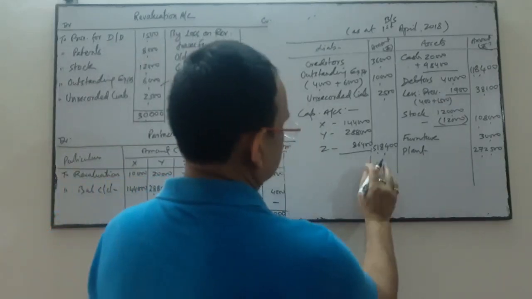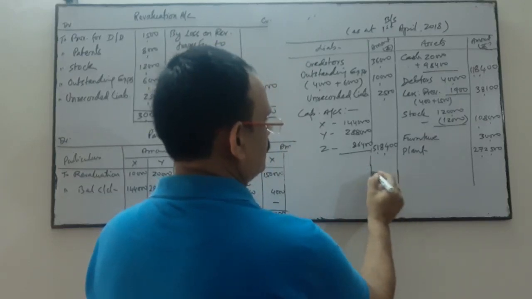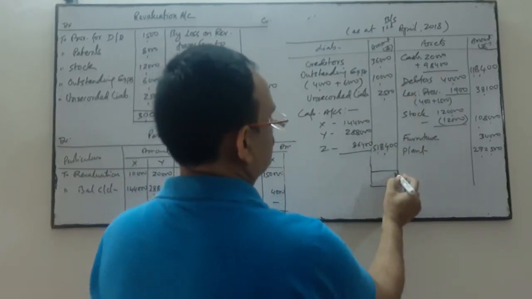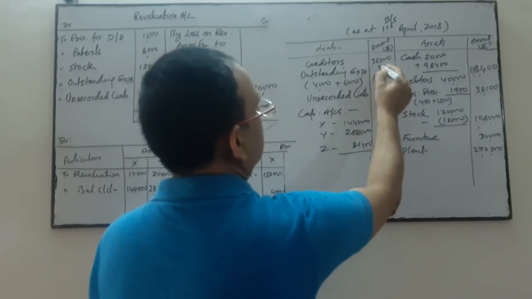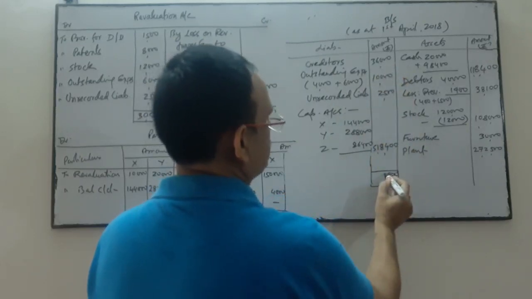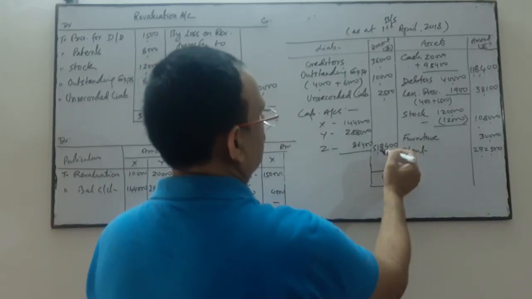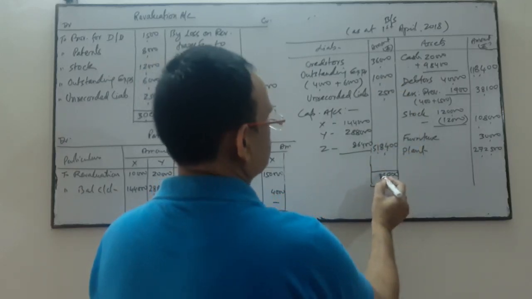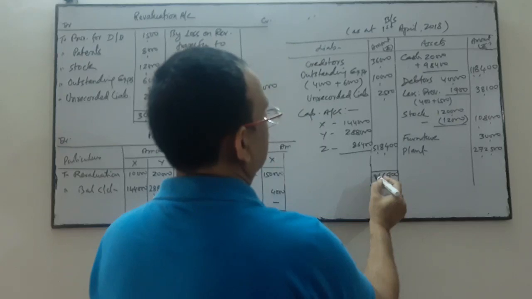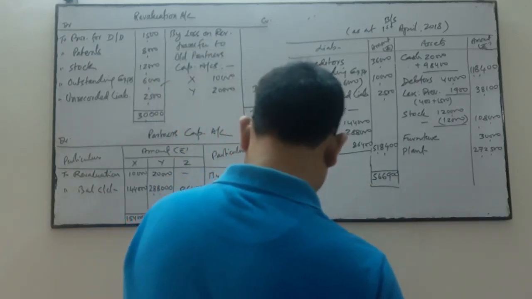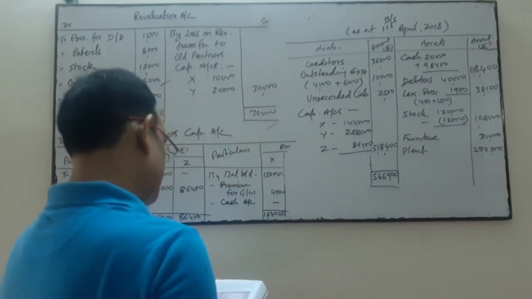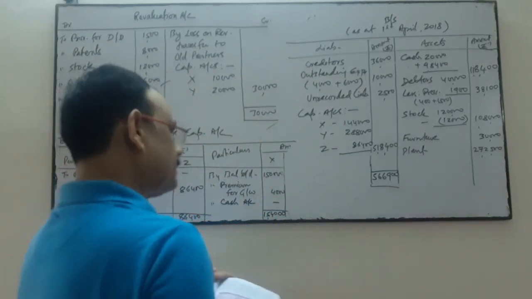Now we'll do the total. Let's see whether the total is equal or not. The total is 5,66,900.